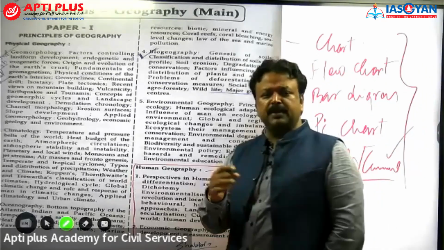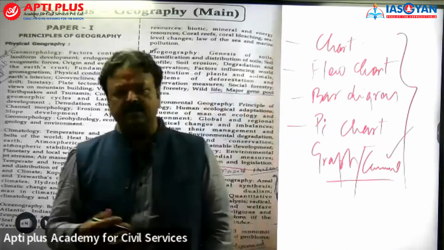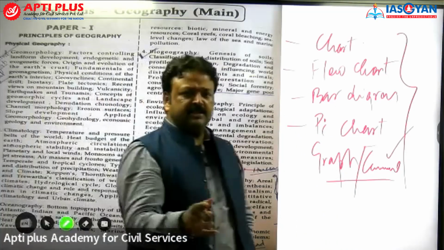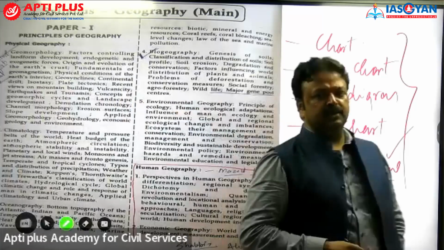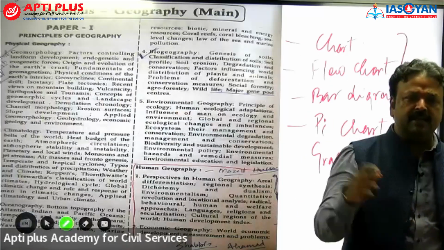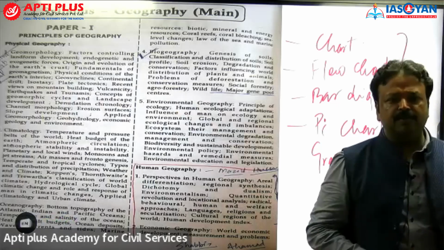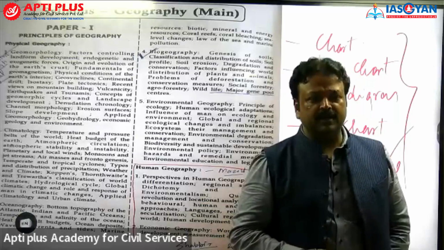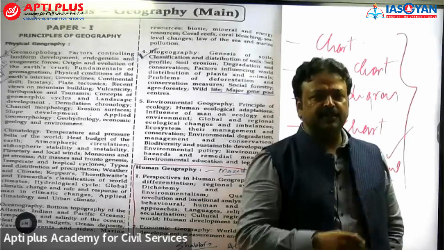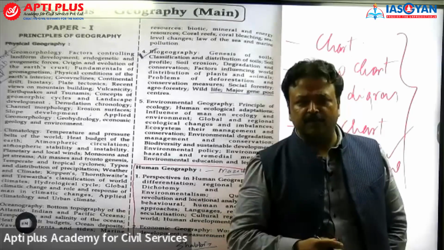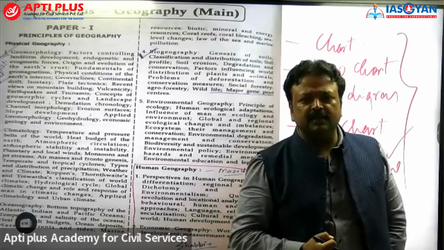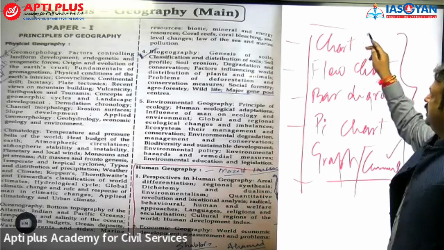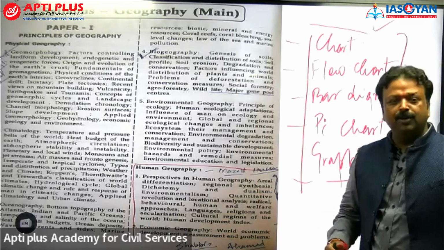How do temperature and pressure have a relationship? Is there any graph possible over there? Is the change in salinity as you go down in the ocean something that can be represented in the form of a graph? If it is represented in the form of a graph, how will this graph look? Change in density of water, is it represented in the form of a graph? The answer is yes. So we can have this idea also, and this idea will give you some smartness over other subjects.